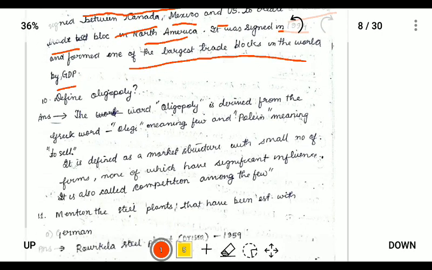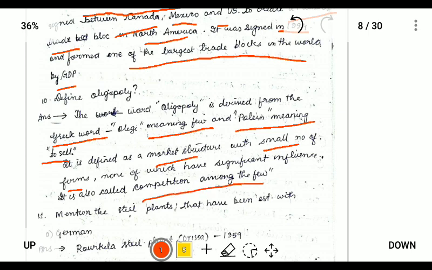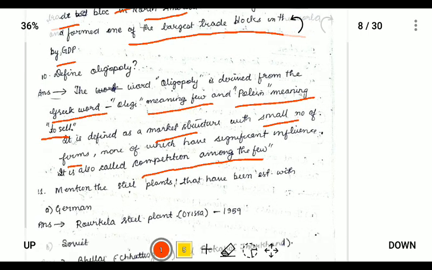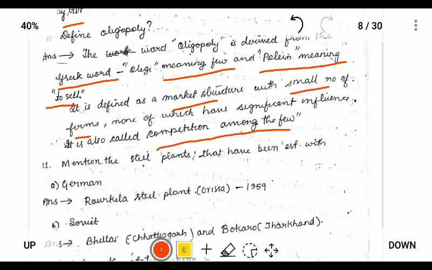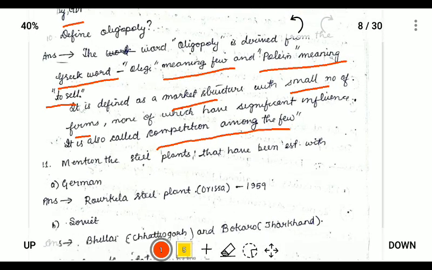So next question is oligopoly. What is oligopoly? Means few sellers. Oligo is a Greek word which means few, and polion means to sell. So it is defined as a market structure with a small number of firms competing with each other. So it is also termed as a competition among the few. This is a very repetitive type of question, and it is very important for exam purposes.